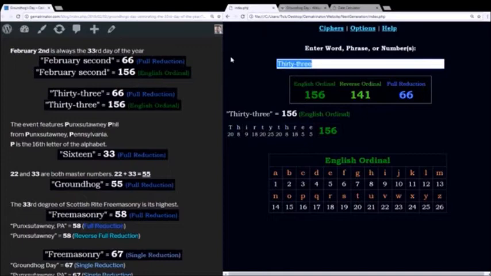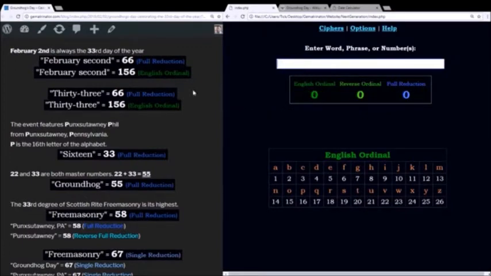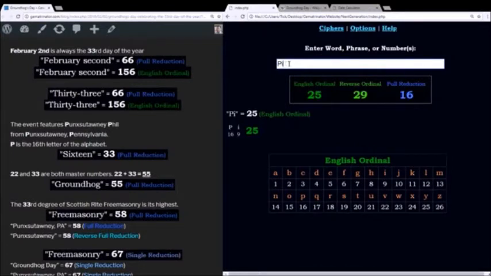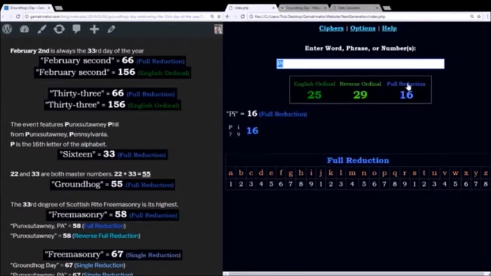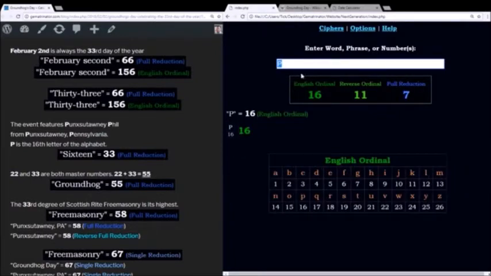And think about how this event has Punxsutawney Phil. Remember, he's from Punxsutawney, Pennsylvania. So there's a lot of P's there. And P is the 16th letter of the alphabet. In Greek, pi is the 16th letter. Pi equals 16 in reduction. And in English, P is the 16th letter.